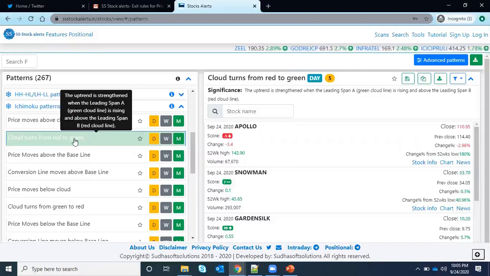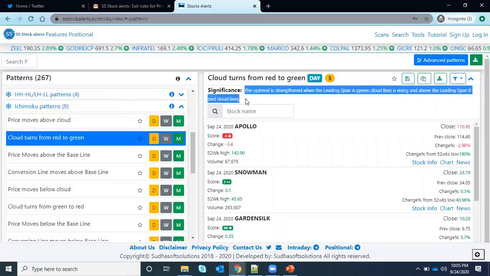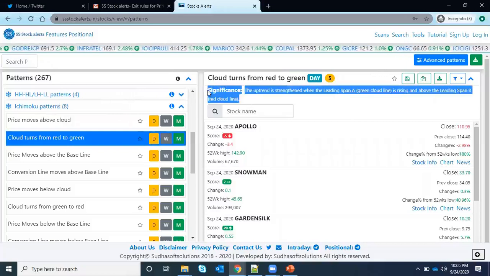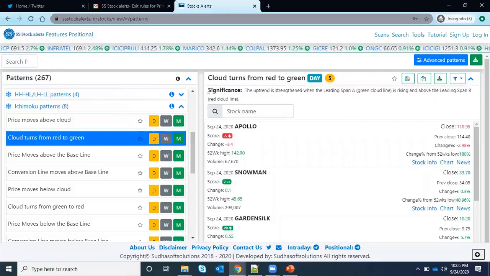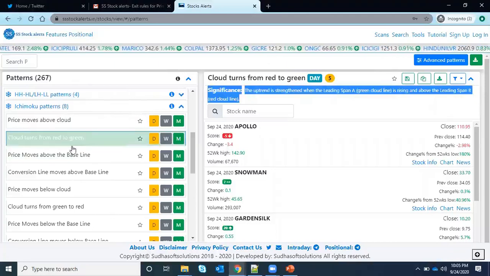So for each of these patterns, you can read what it tells in the tooltip. You can see, the uptrend is strengthened when the leading span A is green. So you can read what it does, and even from here. I have given a small piece of information about each scan, and we'll have this for each and every pattern.